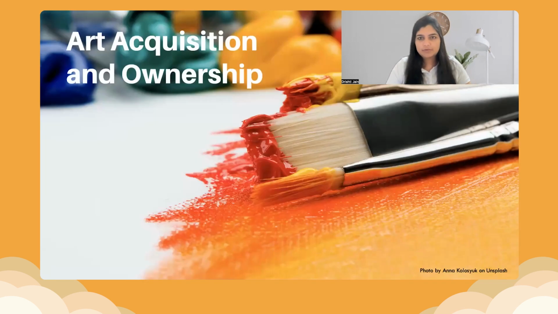Also, art acquisition and ownership. There are so many duplicates or forgeries that can be made of art. How does a person come to know if it is an authentic art piece by the correct artist or not? In that case, blockchain plays a key role. It can be known who created the art and how it has been passed across owners, similar to what I talked about in the real estate case. The art ownership world is also adopting blockchain, because it is a great way to ensure the authenticity and prove the ownership of that art.